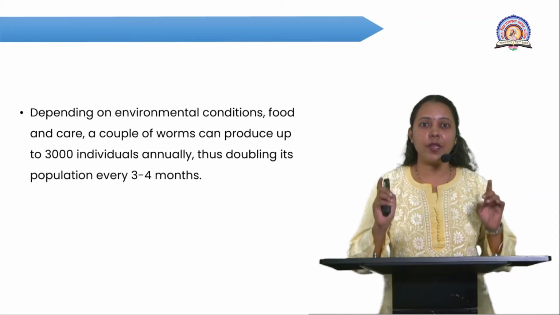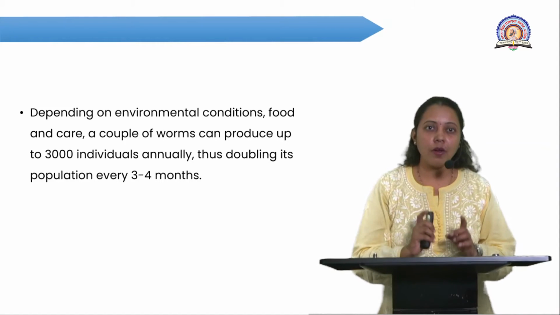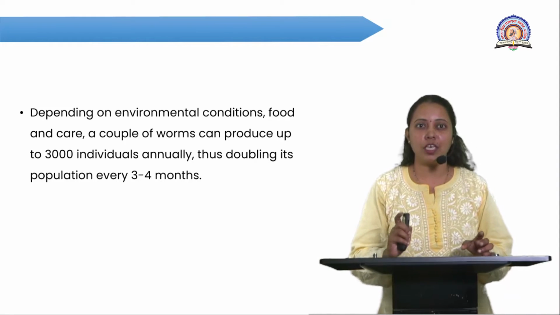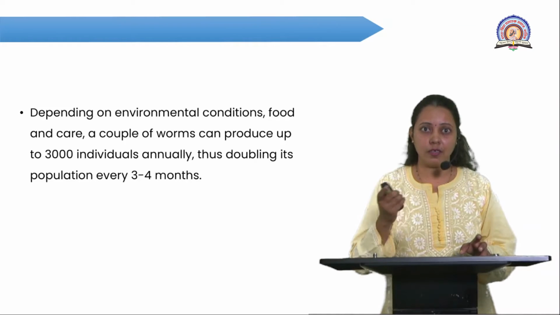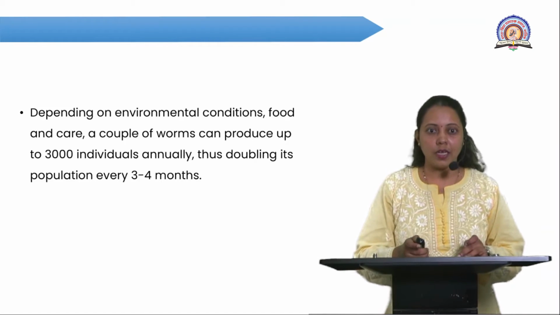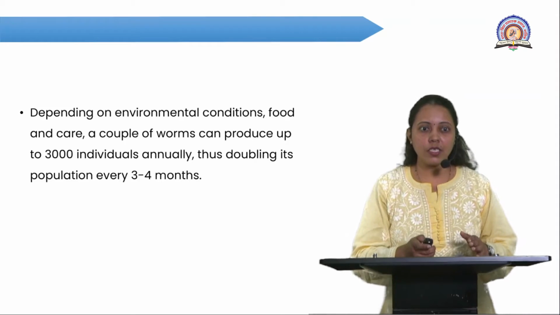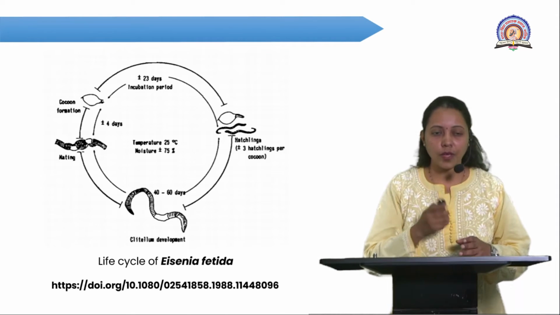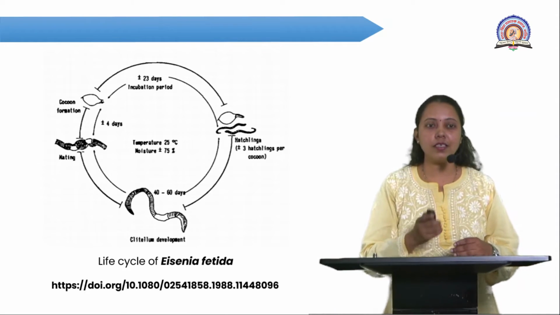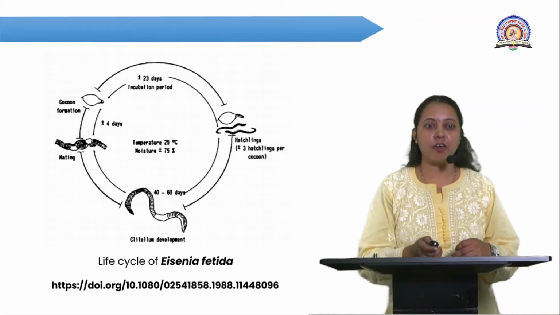Means within a period of 1 year, a couple of worms can produce near about 3000 progeny. And you can see in this diagram the life cycle of Eisenia fetida.